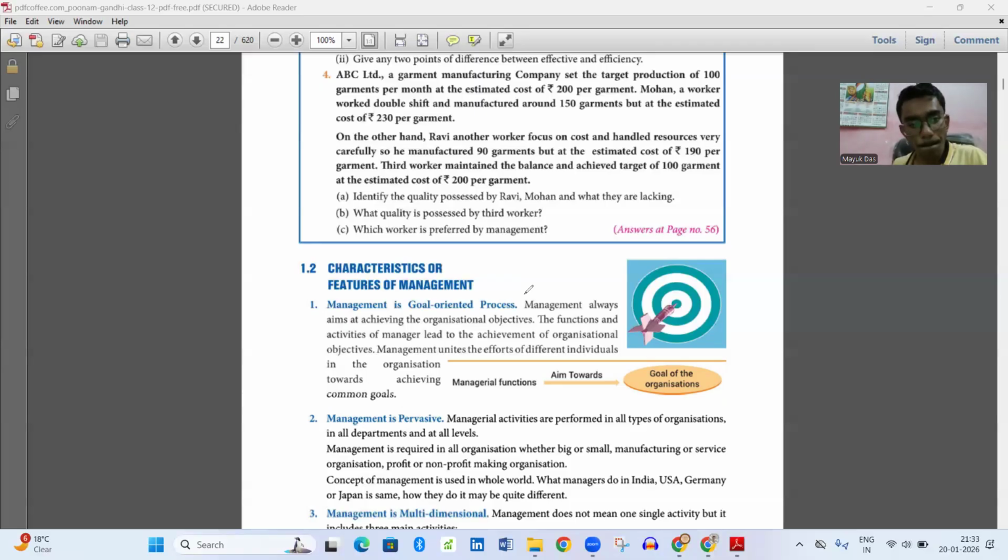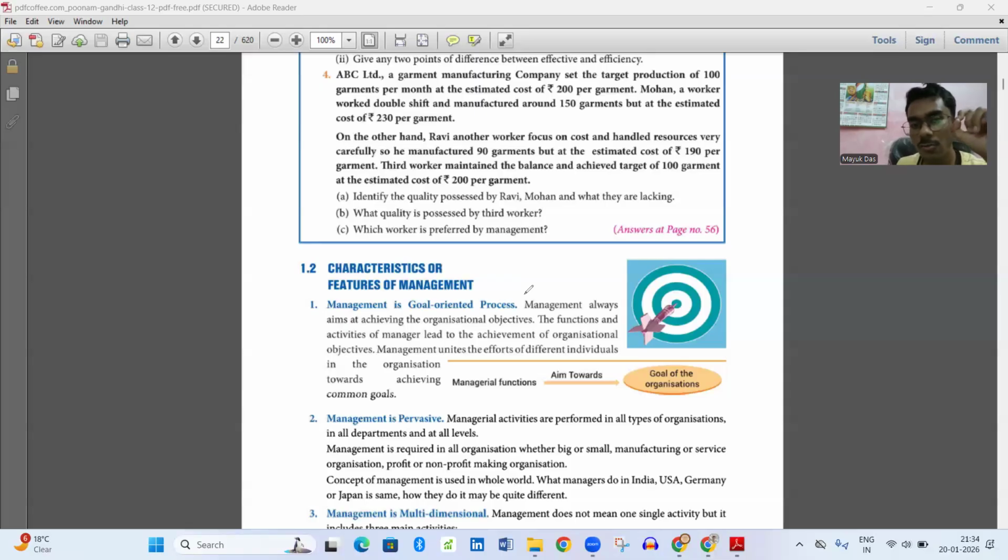Management. In every aspect or in every institution, there is management. We all know, we have discussed. So why is it created? What is the goal?